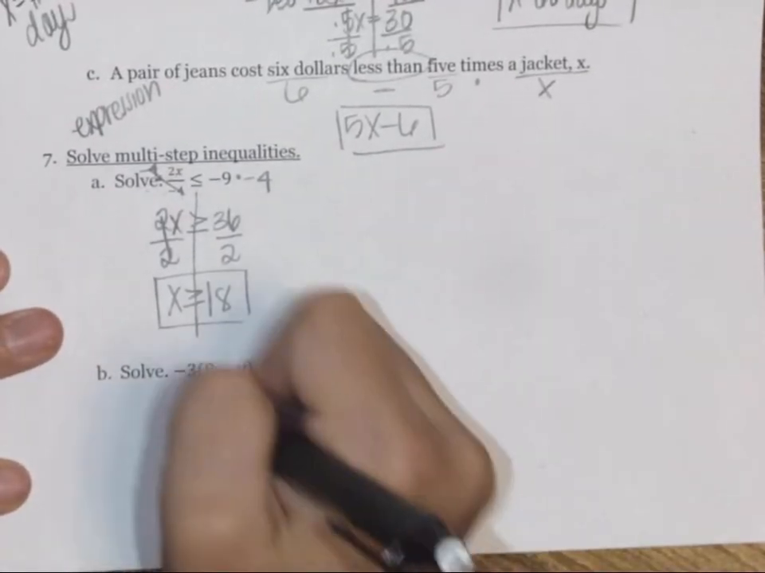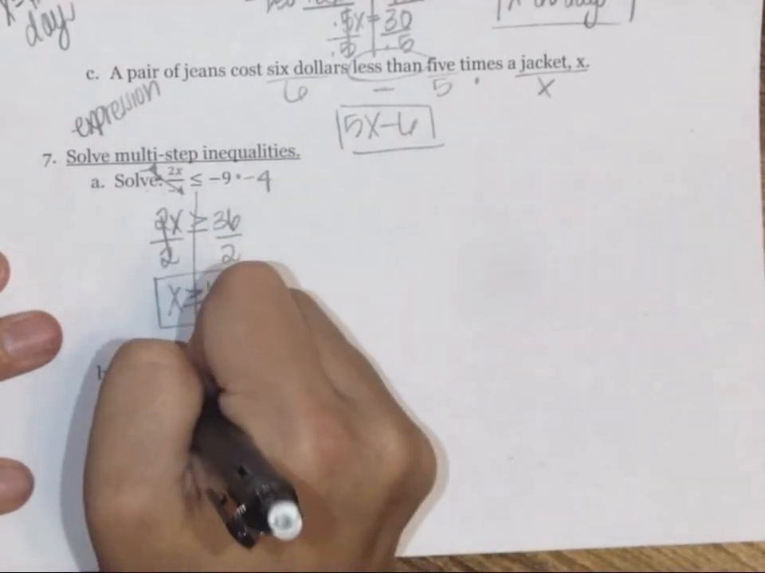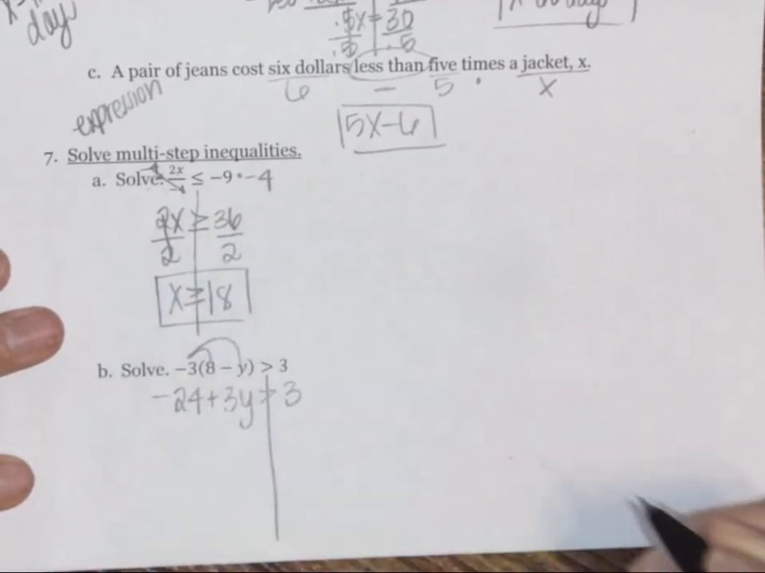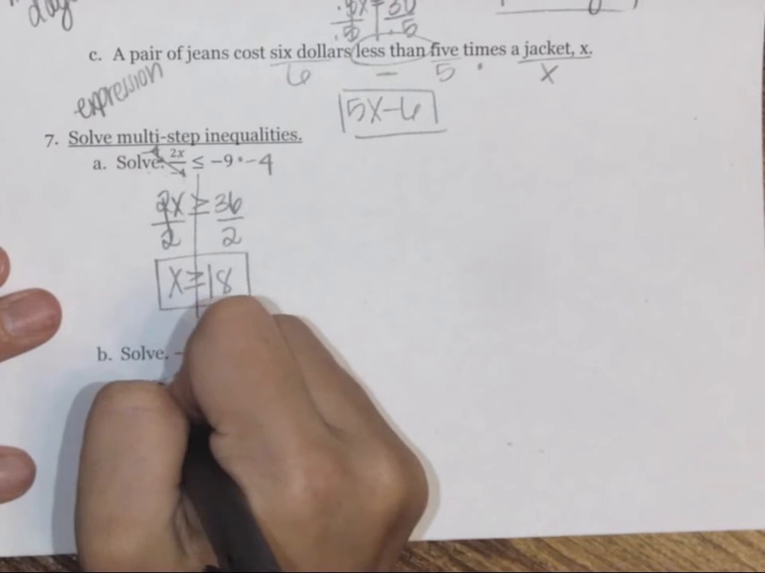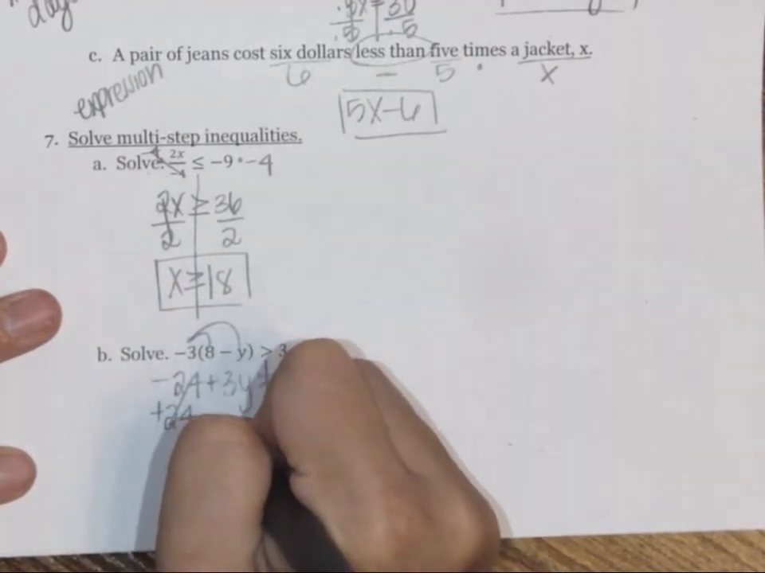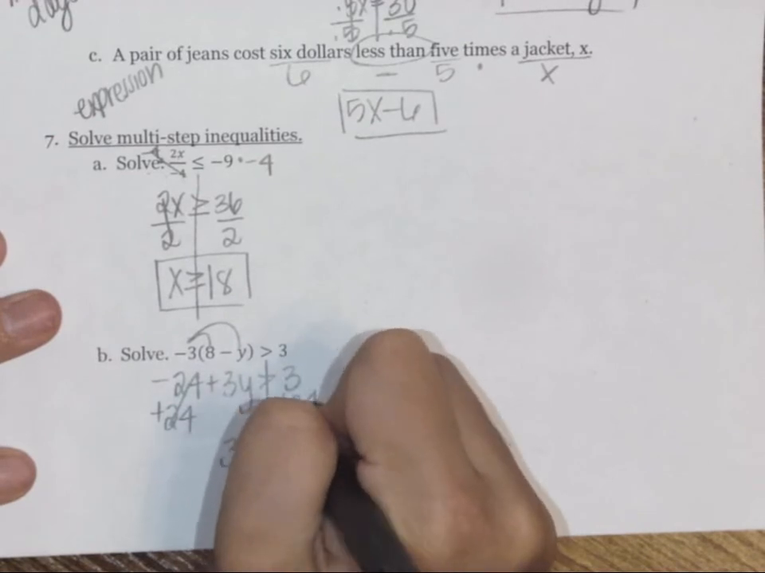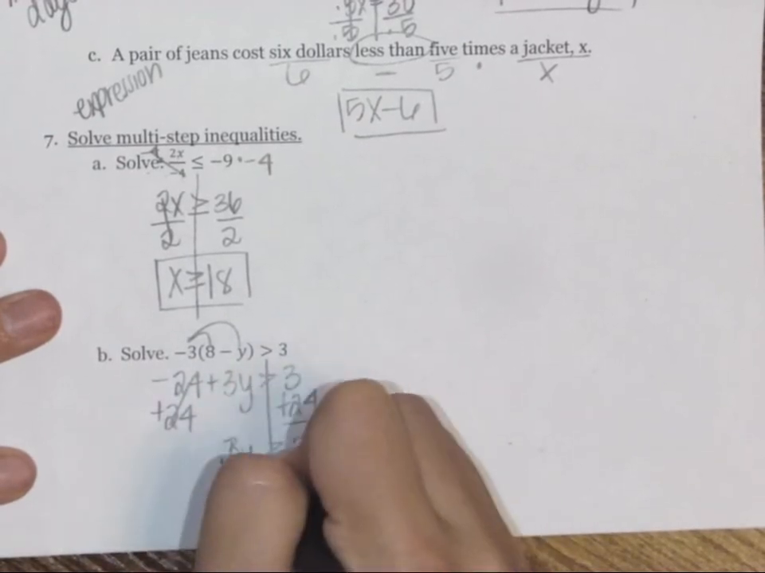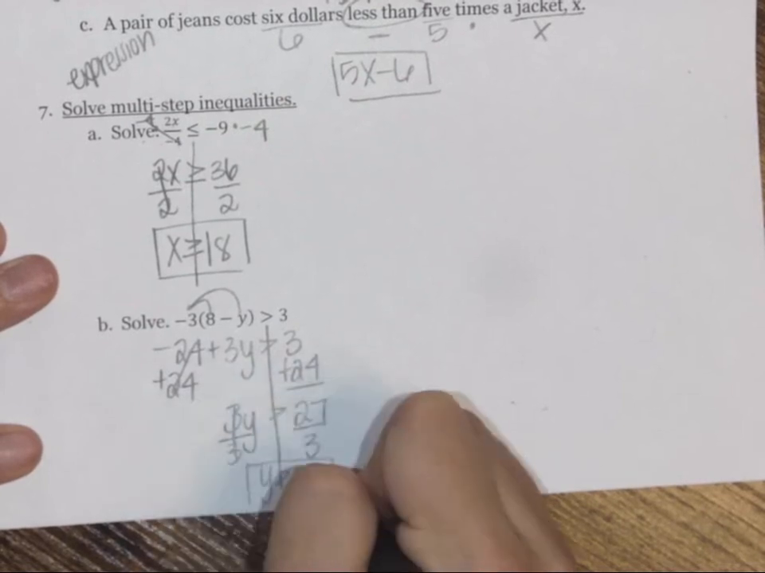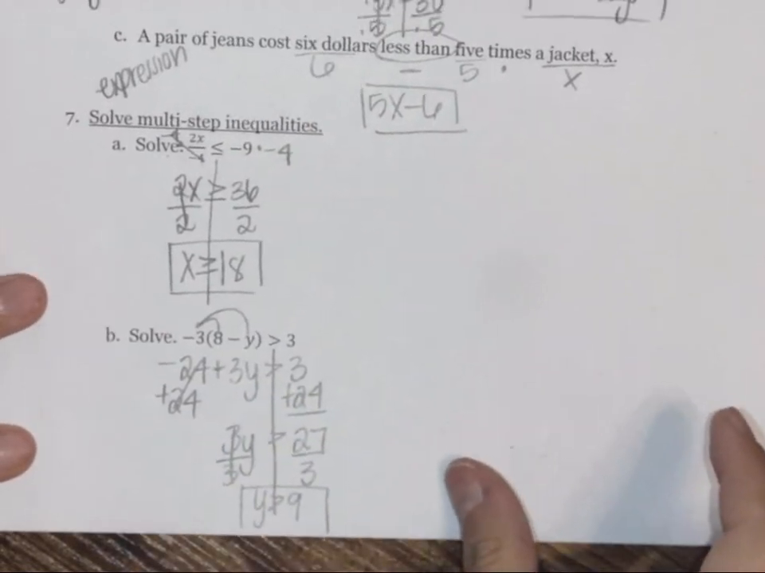On B, we need to distribute first. So we have -24 plus 3y is greater than 3. Our variable's on the left, so we need to get our constant on the right by adding 24. And we get 3y is greater than 27. And then we'll divide both sides by 3 to get that y is greater than 9.